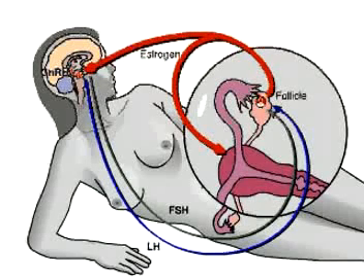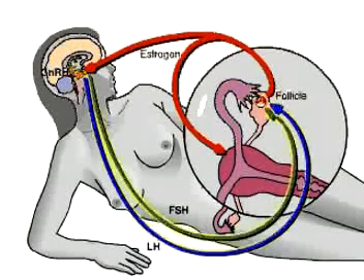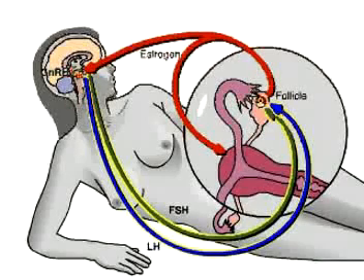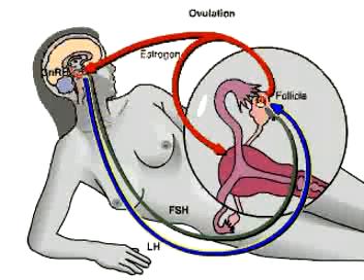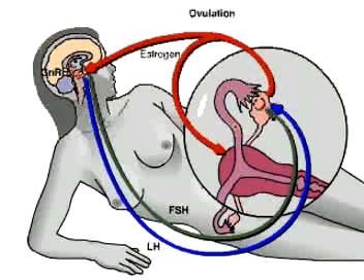Estrogen level reaches a peak just before the midpoint of the cycle. Now response of the hypothalamus and pituitary to estrogen reverses. The higher level of estrogen actually stimulates the hypothalamus to signal the pituitary to secrete a burst of FSH and LH. It is the burst of LH that triggers ovulation on about day 14 of the cycle. The ovum develops, the follicle ruptures, and the nearly mature ovum is released from the follicle and swept into the oviduct.